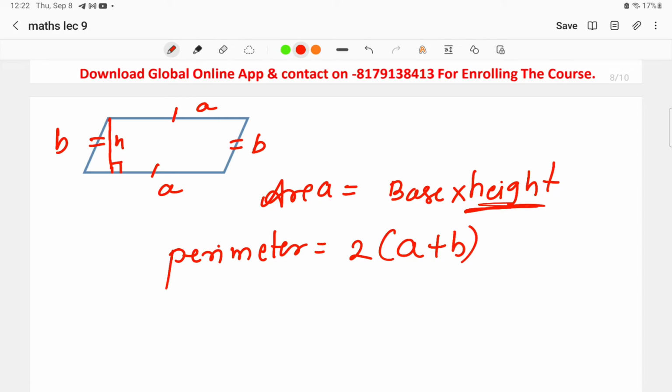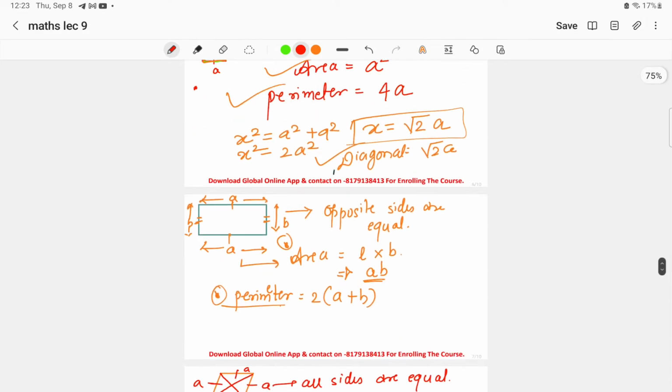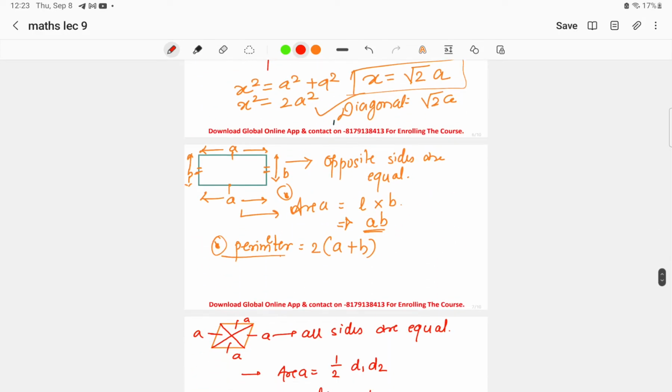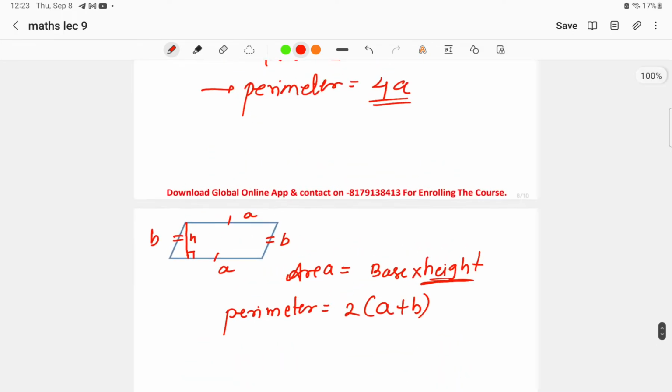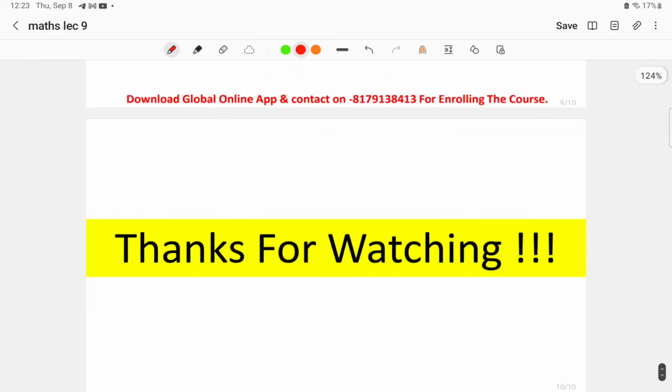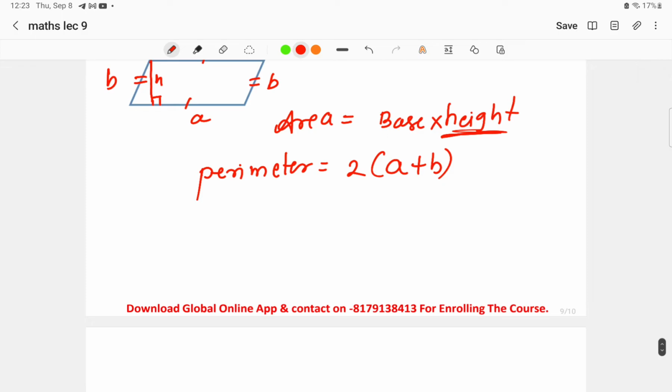Next, whenever we're talking about the perimeter, what we are taking is similar to that of the rectangle, 2 into (A plus B). This was all about the parallelogram. Okay, the basic thing we are finding here is, in the case of square, rectangle, and parallelogram, what are the similarities and what are the differences? Let us find it out.